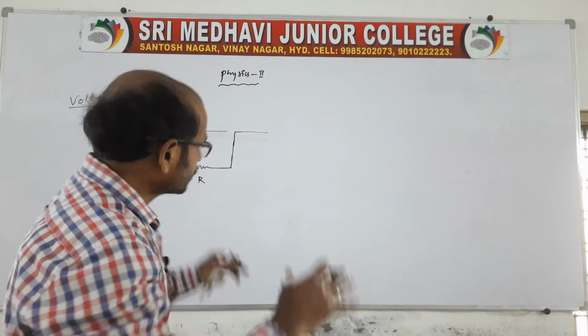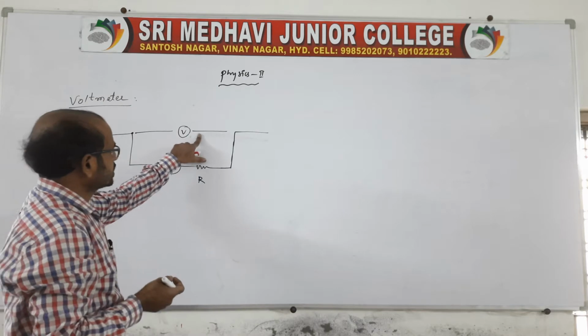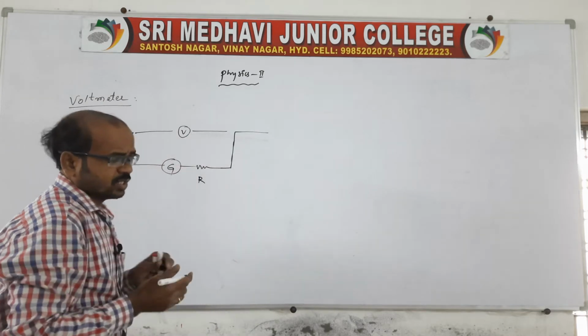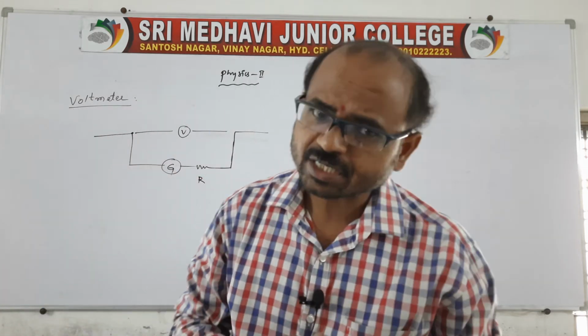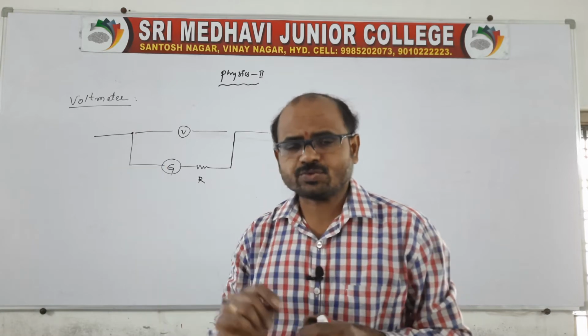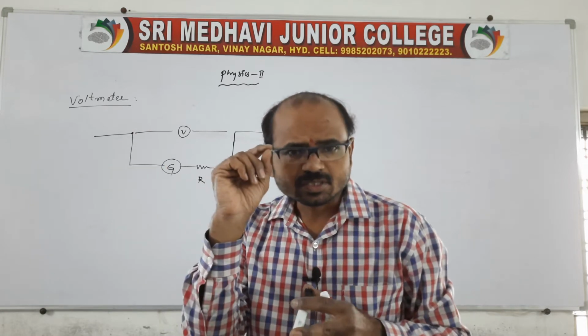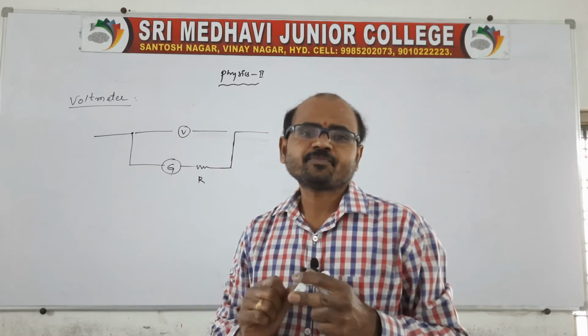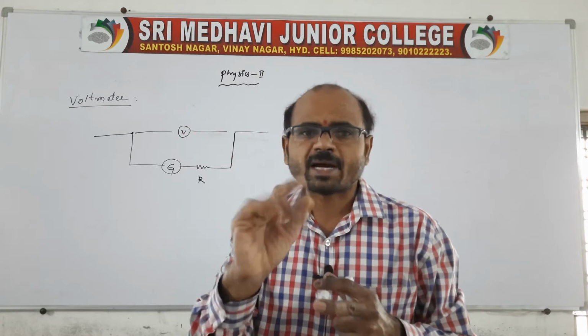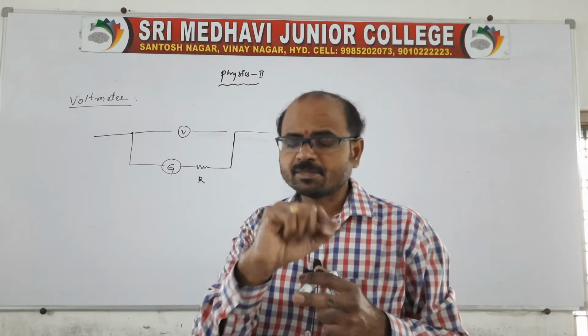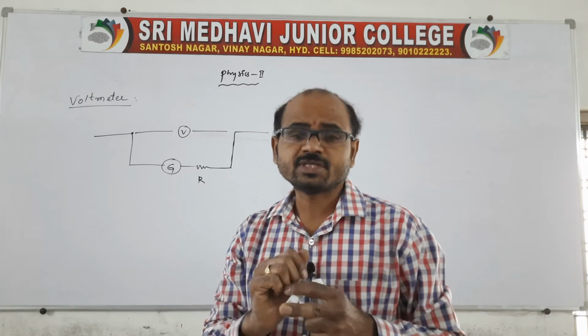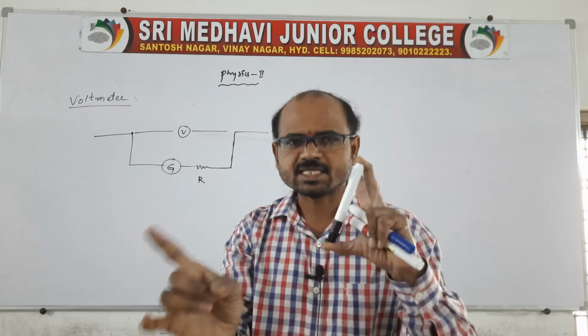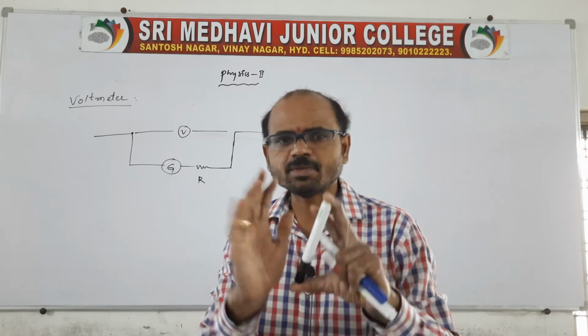So this voltmeter is a device which measures the potential difference. To find the potential difference in another circuit, the voltmeter must be connected in parallel, whereas the ammeter must be connected in series. These are the simple differences.